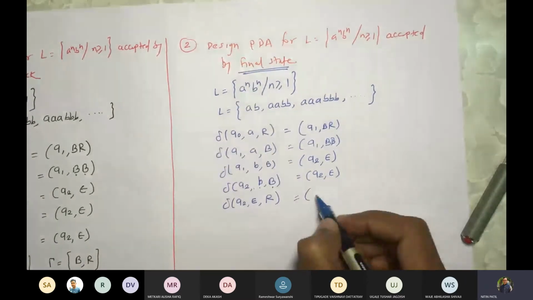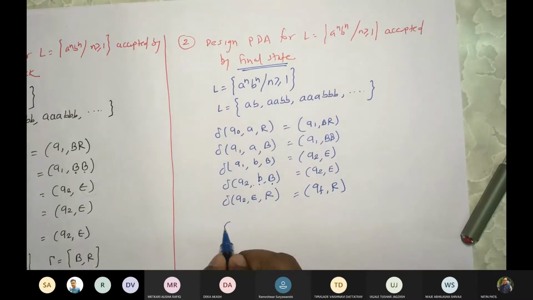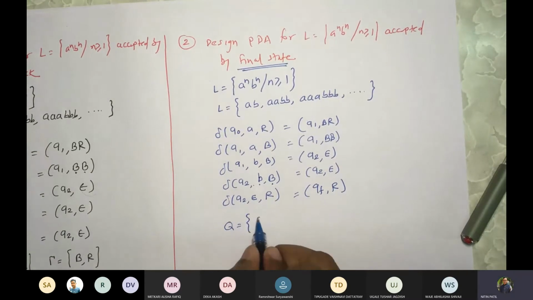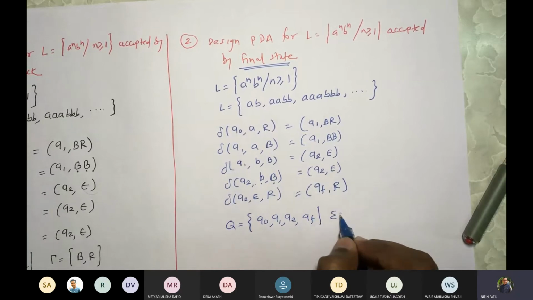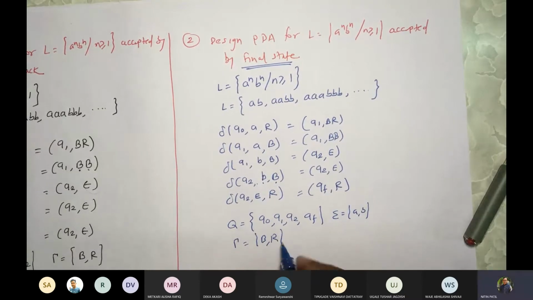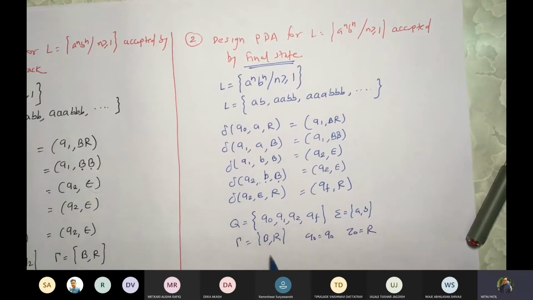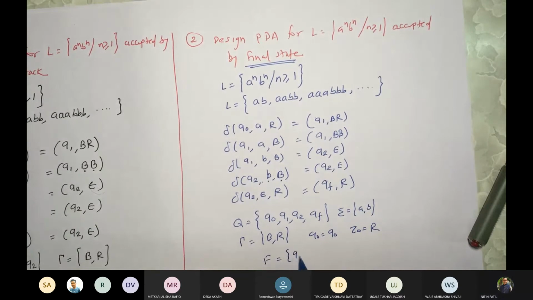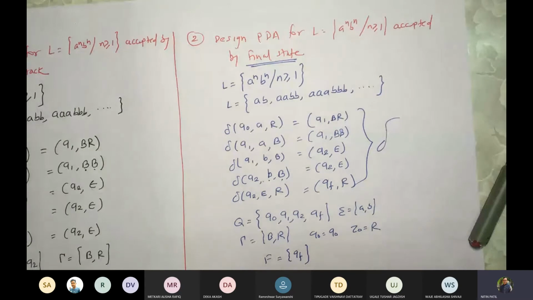Now we have to write it by final state. So you'll write QF, and you will keep R as it is. Fine. So in this case, Q would be Q0, Q1, Q2, QF. Sigma would be AB. Rho would be BR. Then Q0 would be Q0. Z0 would be R. And capital F would be QF. And this would be delta. Fine. So this is how you are going to write the solution for both the cases.